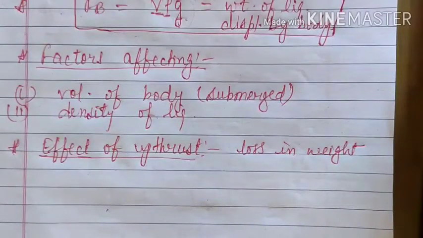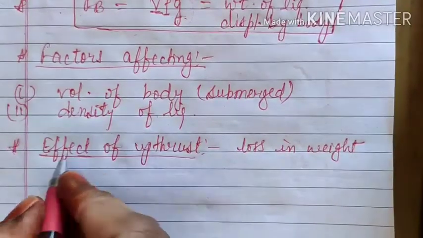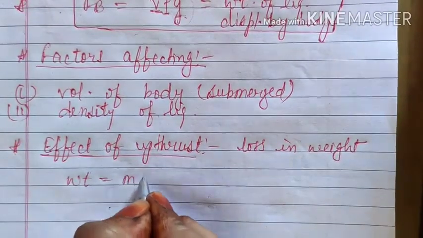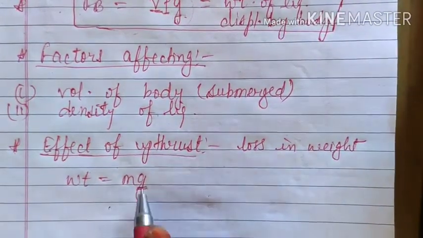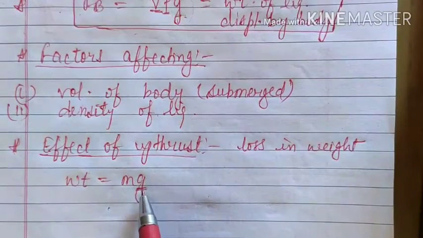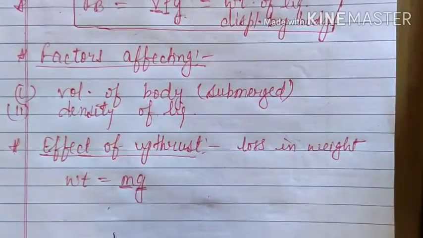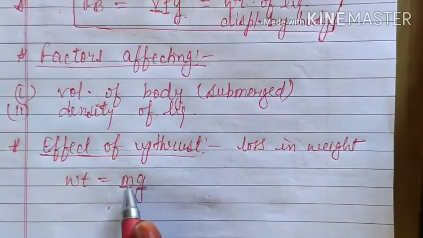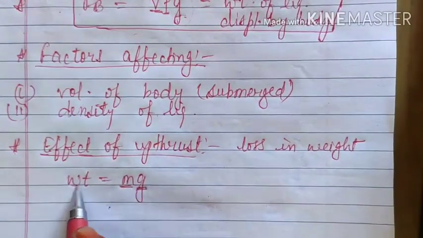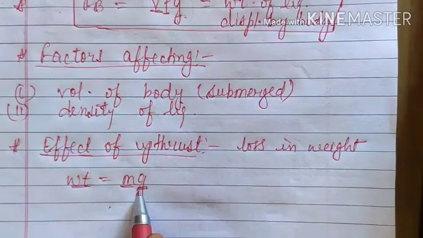It's not actual. That means actually the weight of an object cannot decrease or increase at a particular place, because we know that weight is equal to mg. So that means for a particular place you are saying that g is constant and m is automatically constant if the body is moving with a speed less than 10 raised to power 6. So that means both these are constant. That means weight at a particular place will be constant.